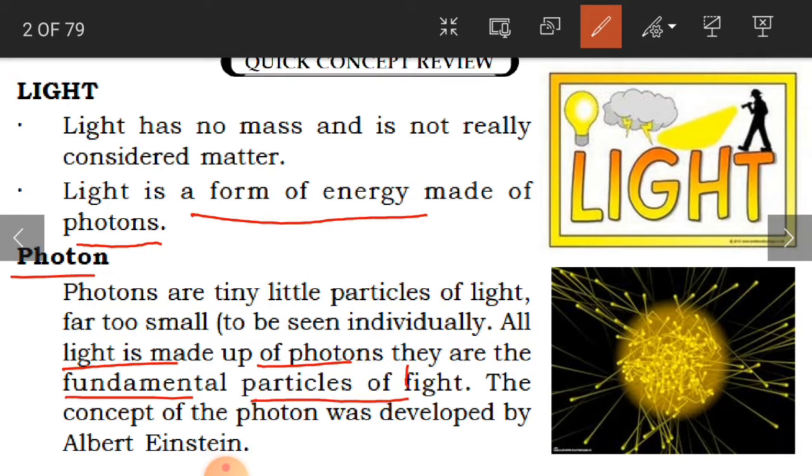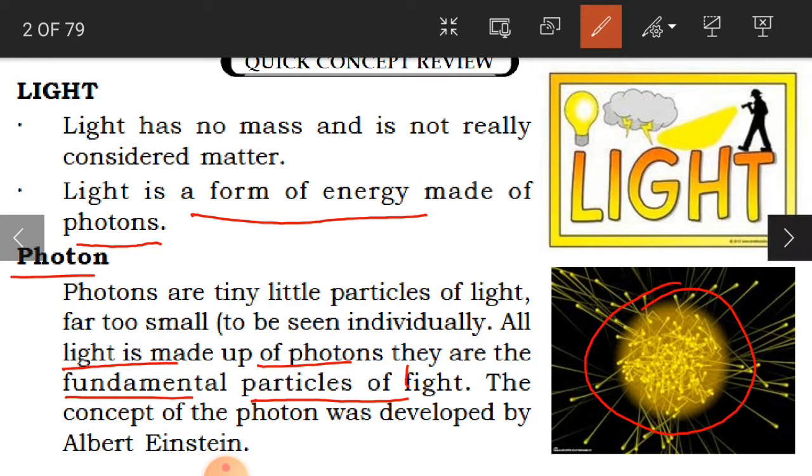The concept of the photon was developed by Albert Einstein. Albert Einstein is a renowned scientist, children. As you can see here in this picture, these are the photons of light. They are very small in size, so we cannot see them very clearly.